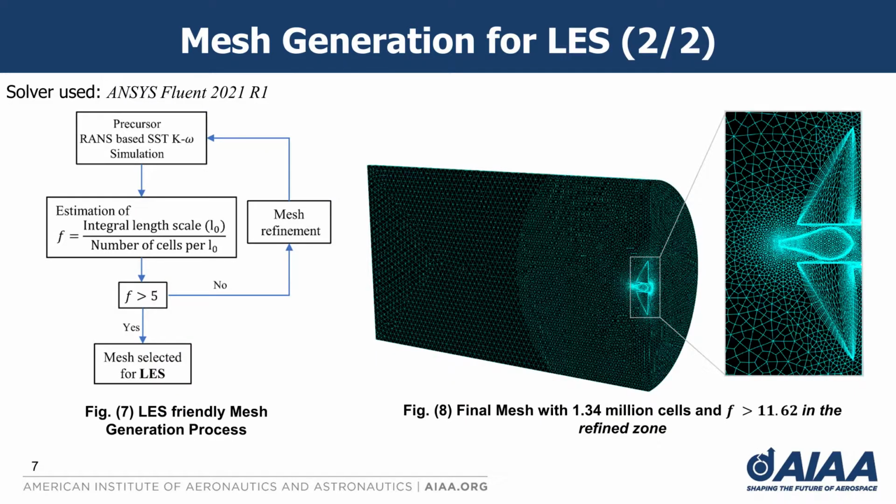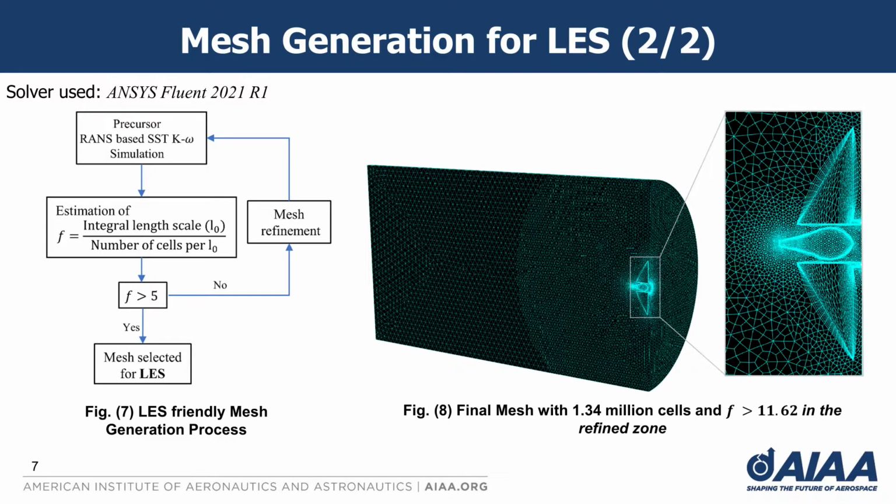And the larger eddies, represented as a whole by the integral length scale L0, extract their energy from the mean flow. Coming back to the mesh generation procedure, first a precursor steady state SST k-omega RANS based simulation is run, then the ratio of the integral length scale to the cell size, that is the number of cells per integral length scale, is calculated, which is represented as F. After that, the mesh is refined across the SRP flow field up to the bow shock formation location.